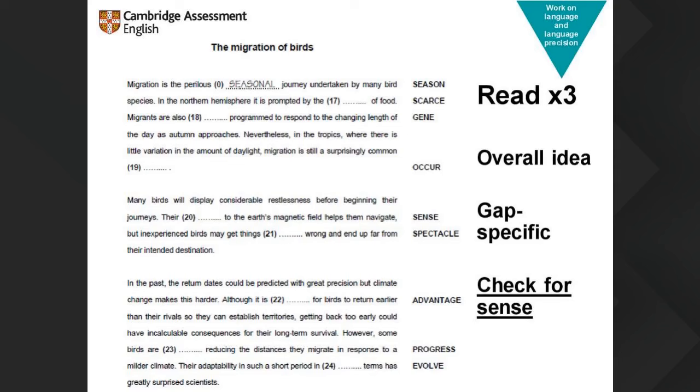And as we said, we don't mean read it in detail 3 times. You could read this in 20 seconds for a gist, then focus in on the detail, and then read it perhaps a little more slowly afterwards, just to make sure that it makes sense. Because it's such a shame when they get the right part of speech, but it needs a negative prefix or something like that for it to make sense. You know what I mean? Grammatically, they've done it right, but semantically, they haven't.